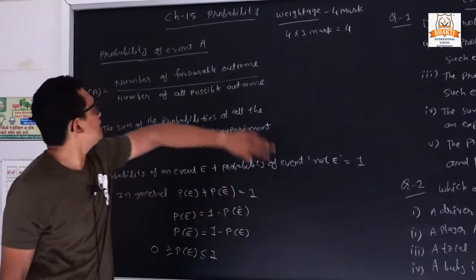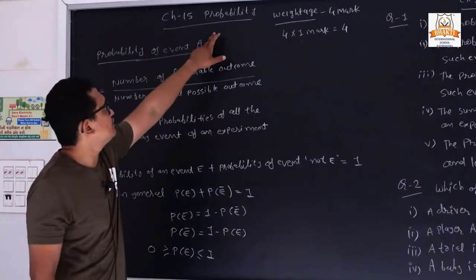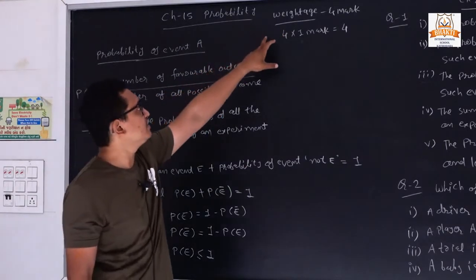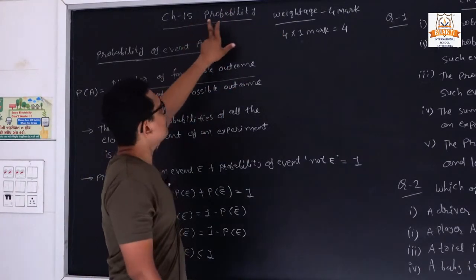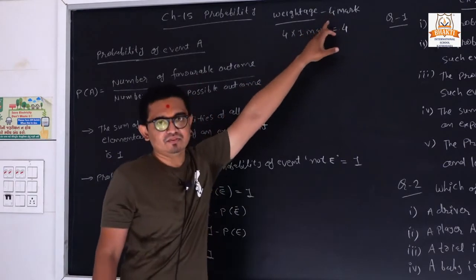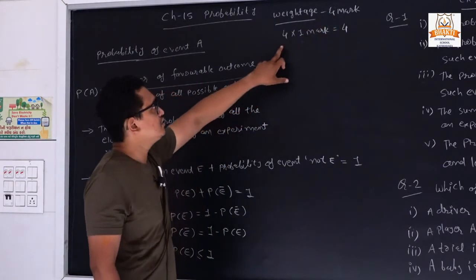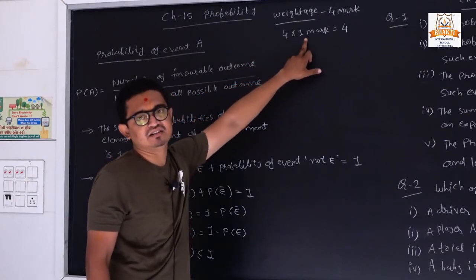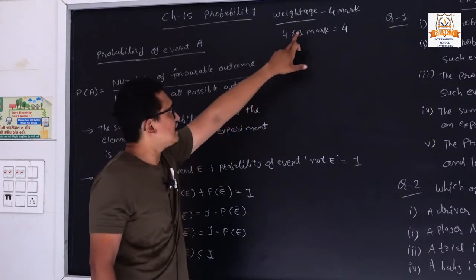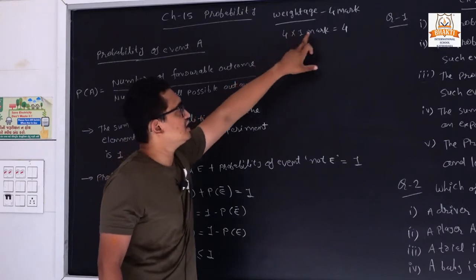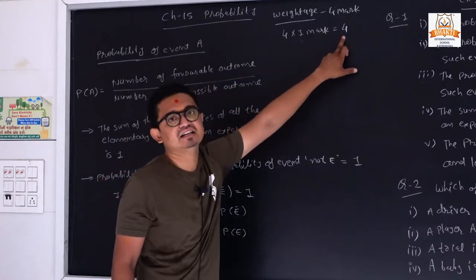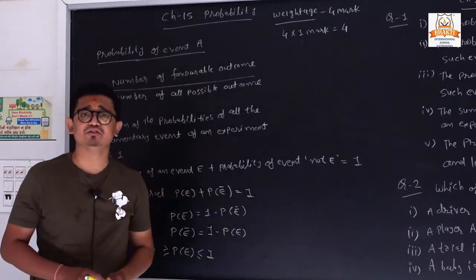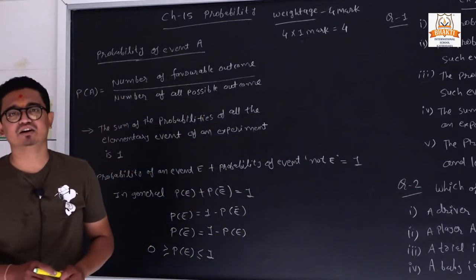So chapter number 15, first of all, in standard 10, according to our new blueprint, the weightage of chapter number 15 is 4 marks. Clear? It is 4 marks. But in this chapter, they are asking all 1-mark questions. So they are asking four 1-mark questions, and the weightage of this chapter is 4.